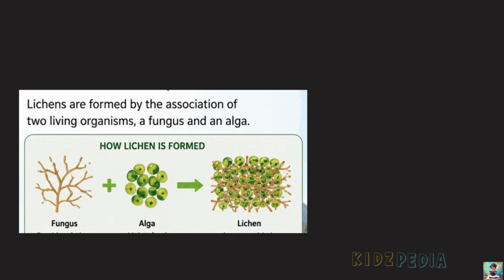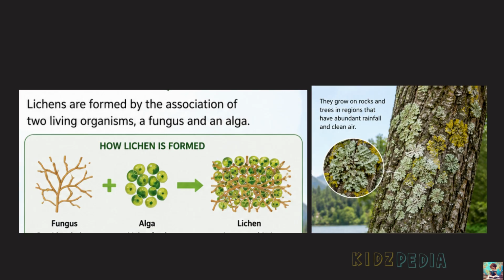So, as I told you earlier, lichens are formed when two living organisms, a fungus and an alga, live together and grow as a single organism. They are usually found on rocks and tree trunks in places that receive plenty of rainfall and have clean, unpolluted air. This is why lichens are often considered indicators of clean air.